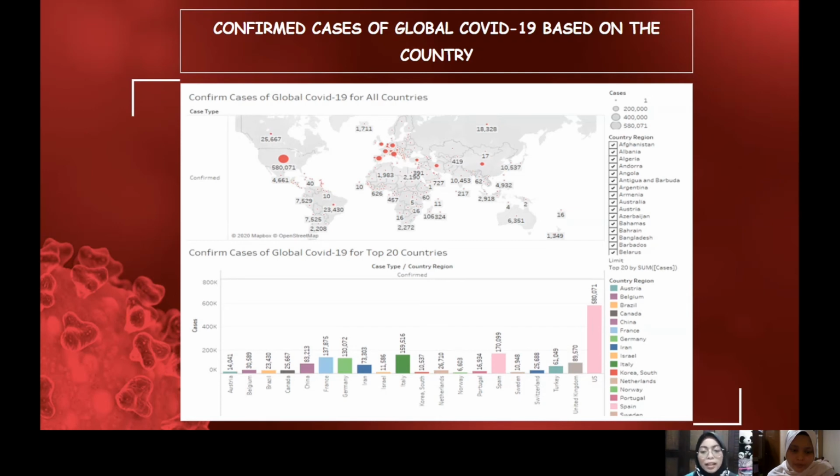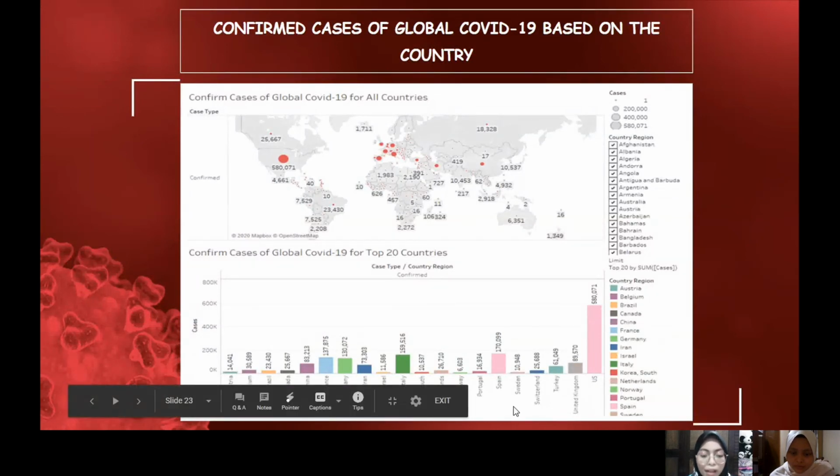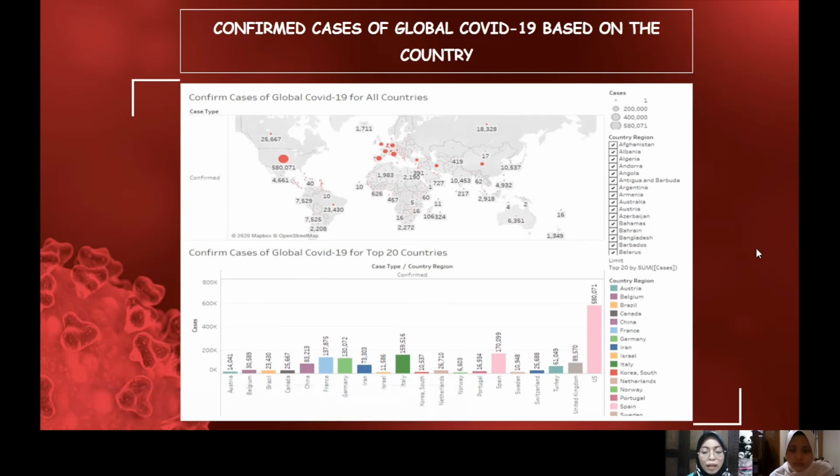In the continent of Asia, the highest cases are, of course, in China and the lowest in Yemen. And the last one, the Australia continent: the highest cases are in Australia itself and the lowest in Papua. Overall, the highest cases are in the United States, with above 100,000. The top 20 countries have more than 5,000 cases, but the top 5 countries are the US, Spain, Italy, France, and Germany, with above 100,000 cases.